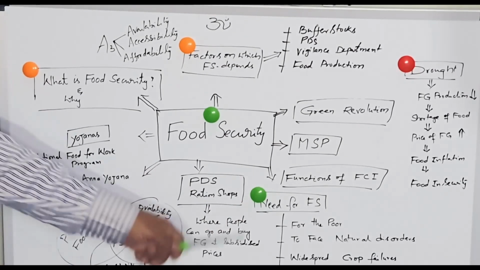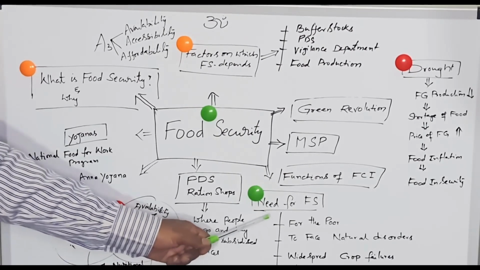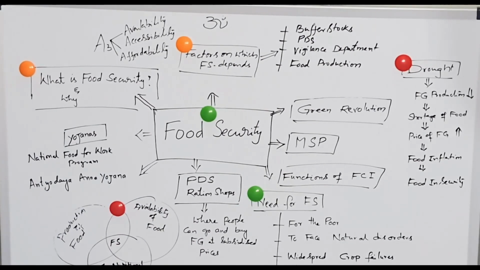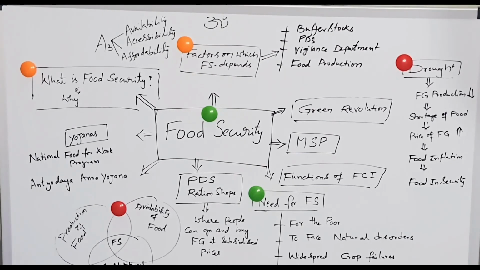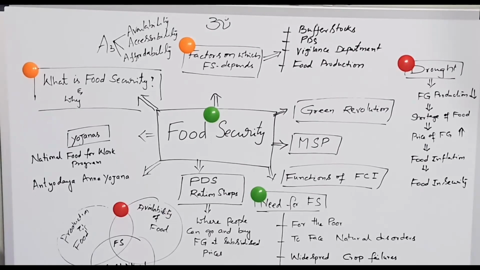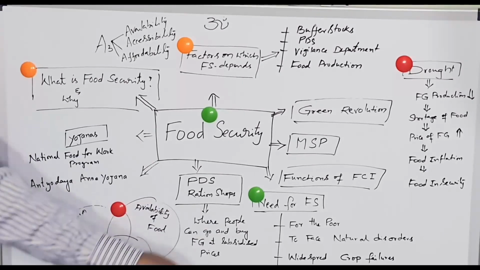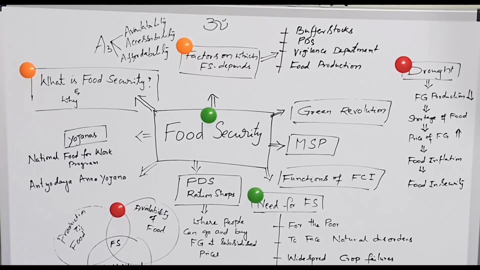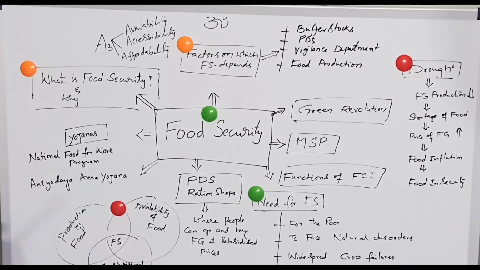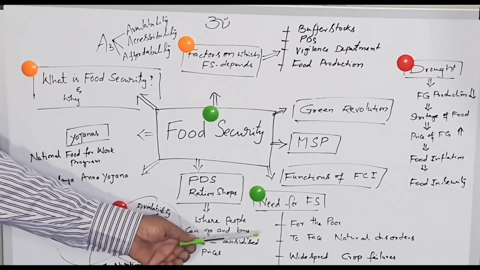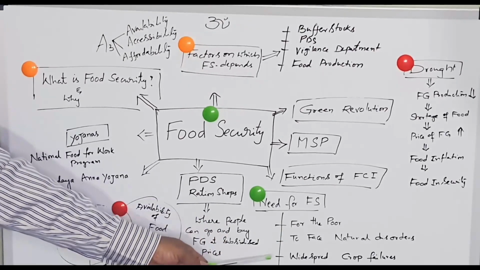What is the need for food security? What are the factors? Why is food security needed? First, the poor, the weaker sections of the people, are not in a position to purchase proper food for their livelihood and survival. Therefore, the government has to provide proper food to them. Second, to face natural disasters. Disasters mean climatic conditions, cyclones, and earthquakes. In such disasters, the government has to provide proper food for the people.